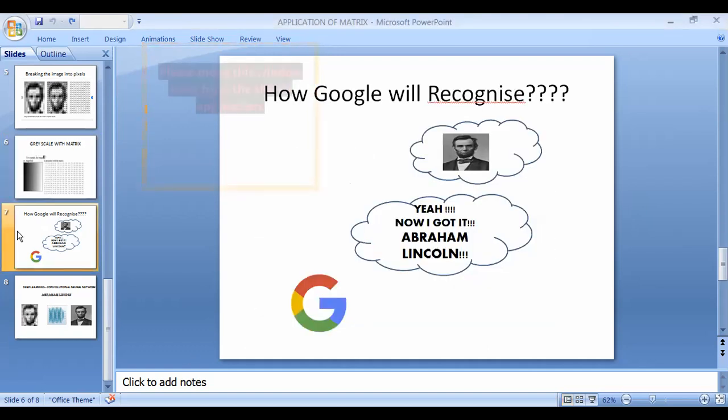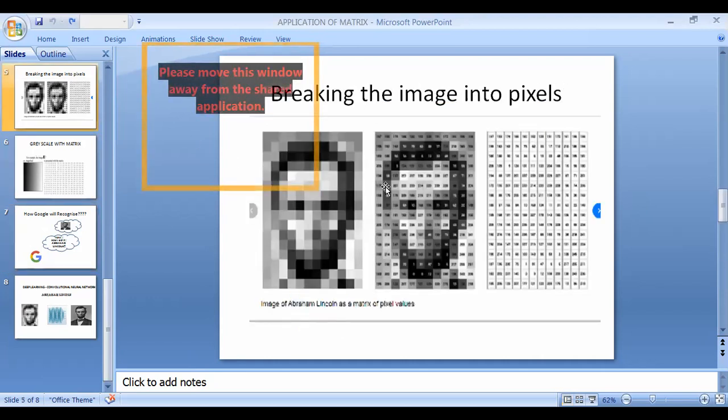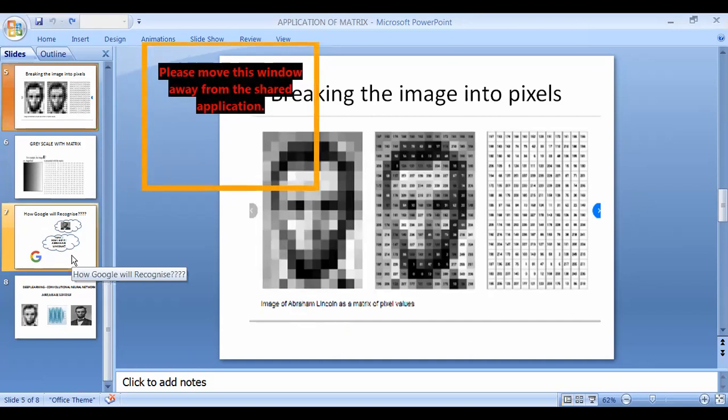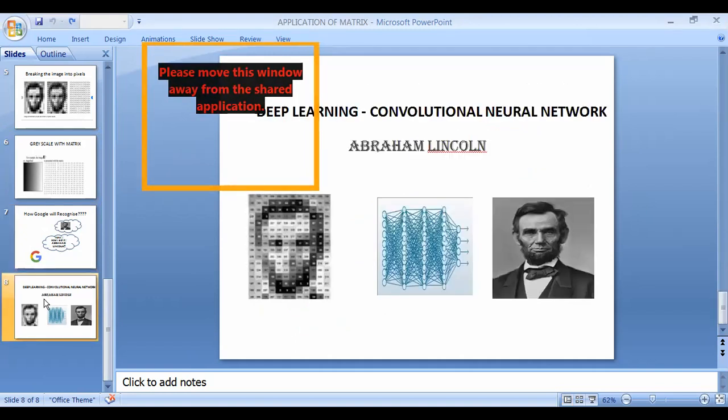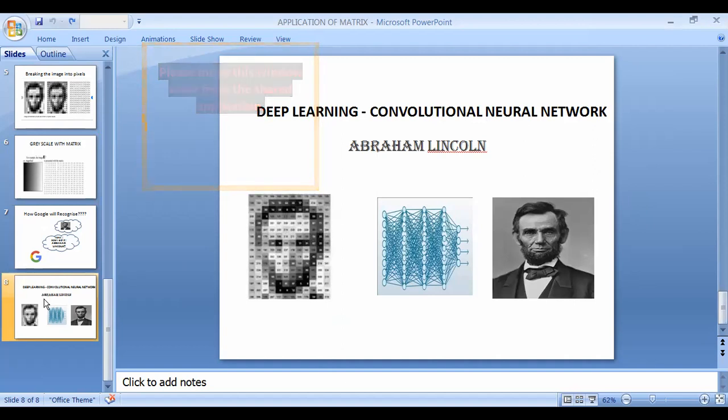So this is how Google will recognize. The Abraham Lincoln picture is broken down into pixels, and it will assign the grayscale index to it, and then it will convert into zeros and ones, and then it will recognize, yeah, it is Abraham Lincoln. So this convolutional neural network algorithm helps Google recognize the picture. I hope you understood the deep learning concept, and I'm going to play a video.